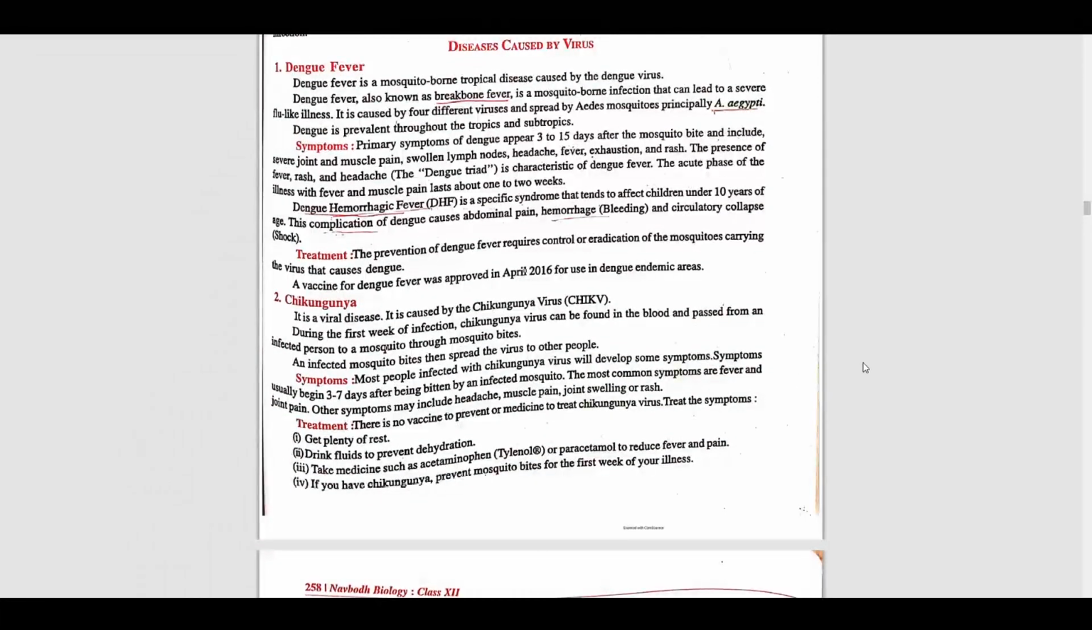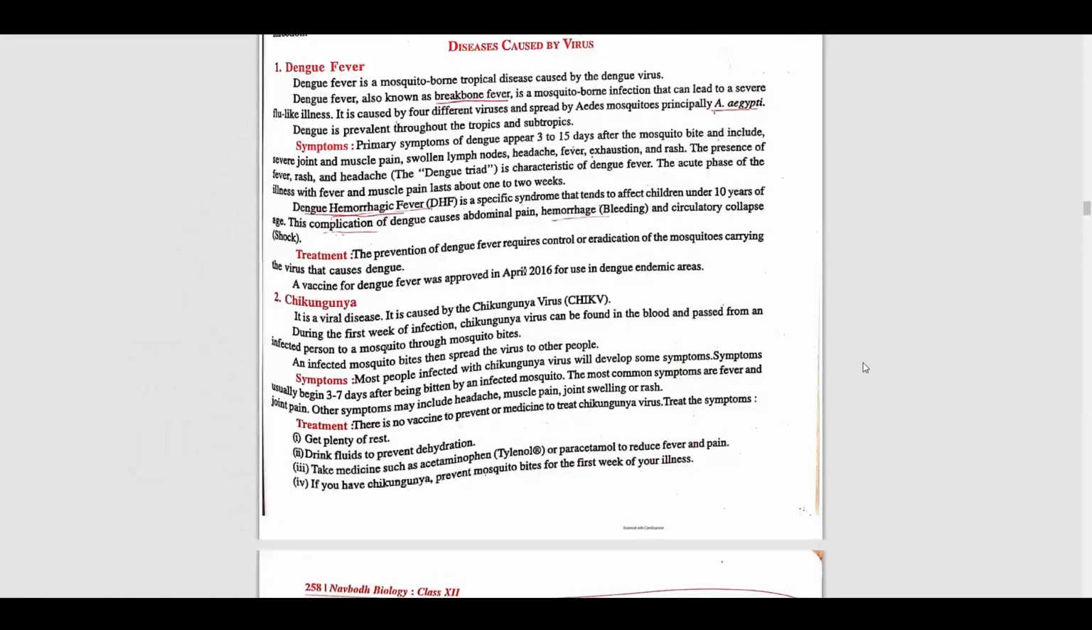Dengue hemorrhagic fever, that is DHF, is a specific syndrome that tends to affect children under 10 years of age. For prevention, we require control or eradication of the mosquito carrying the virus that causes dengue. So this is the first disease caused by a virus, dengue fever. Second is chikungunya. What is chikungunya? It is also a viral disease caused by the chikungunya virus, that is CHIKV.